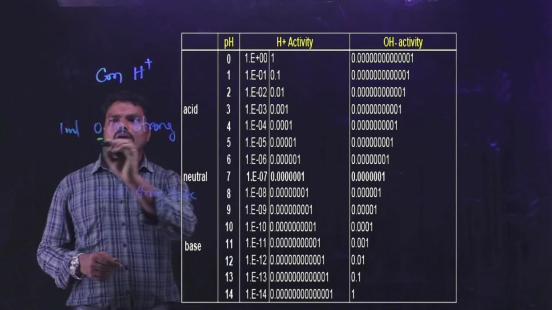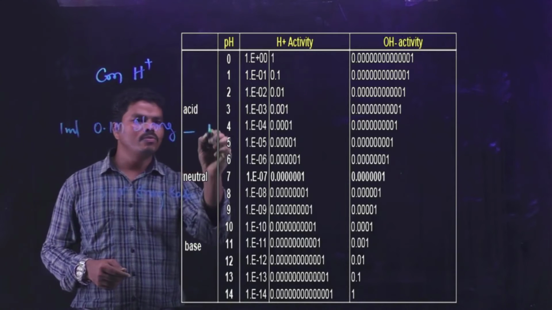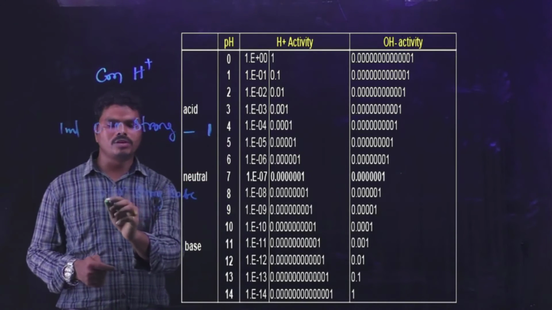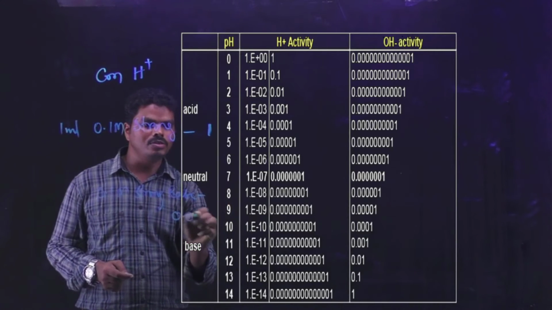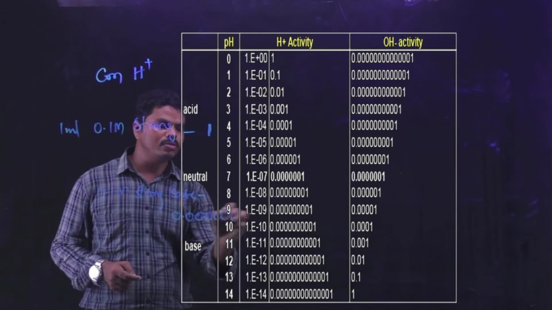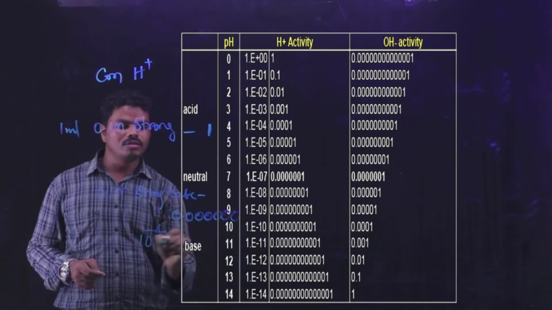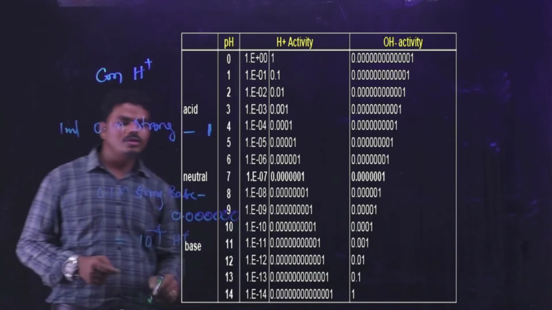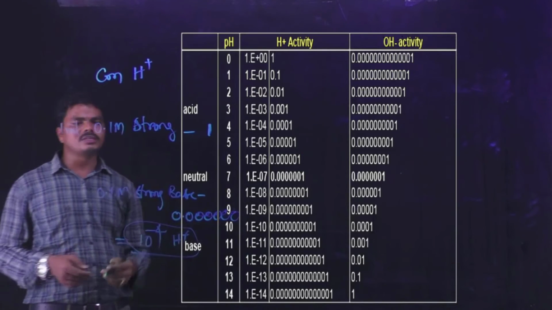The 0.1 molar strong acid contains a high hydrogen ion concentration, and the strong base contains 10 to the power of minus 14 H plus ions. So expressing these terms in calculations is difficult.